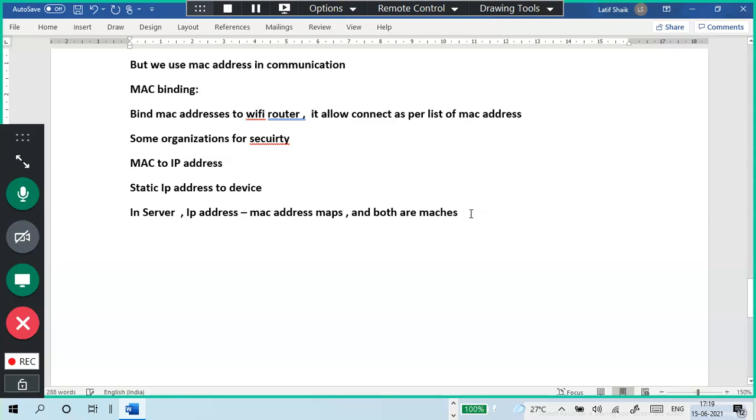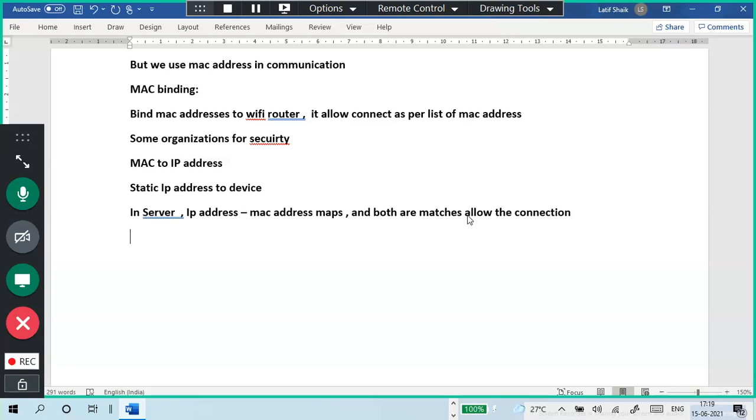If both match, allow the connection. Allow the communication. It's very simple. We allow the connection, so then it will communicate.